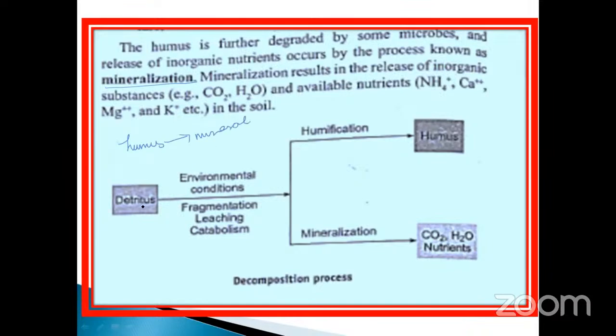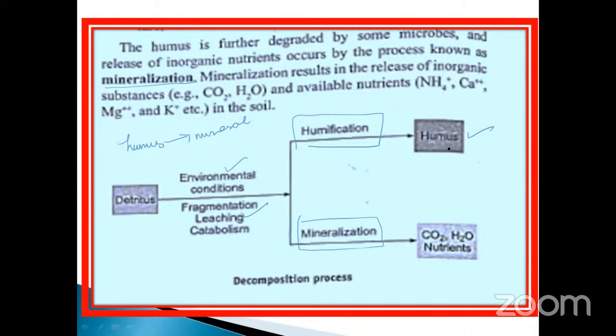See here, from detritus under environmental conditions, fragmentation, leaching and catabolism also take place. After that, humification as well as mineralization takes place. Humification means humus formation takes place. Mineralization means the humus also undergoes further degradation.